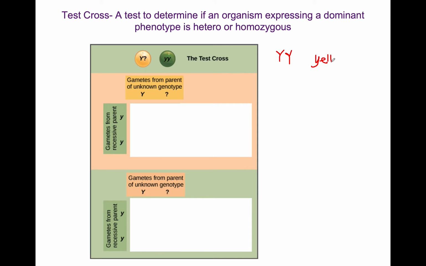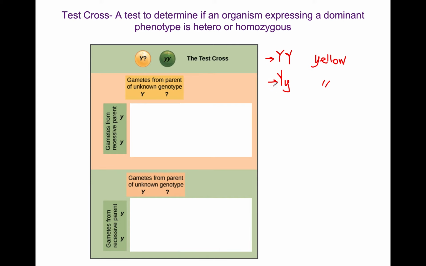I don't really write well with this thing, but I'm doing my best. Or you could have a big Y, little y. That's a definition of a dominant allele. You only need one allele for it to be expressed. So again, this is going to be yellow, just like above. So this symbol means that I'm copying from here. It's exactly the same thing. So if you get an individual that is expressing a dominant phenotype, you can't be really sure of its genotype, because it could be this one, or it could be that one.